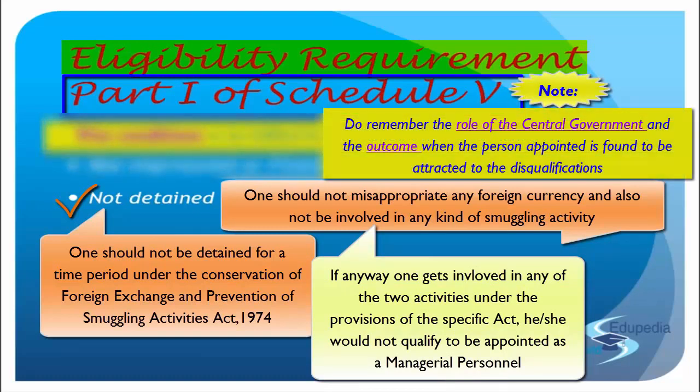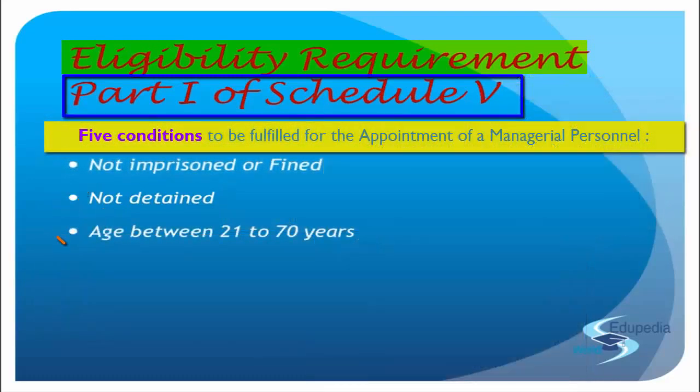Maybe you have been trapped sometime and there was some conviction or some detention attached to you and then you were released. Now the central government can look into the matter and allow. If the central government allows, you can still be appointed as a managerial personnel, but again the same thing: if you have been appointed and then any of these detentions attract to you further, you become disqualified again. It's the same thing that carries on even over here. Okay with that?